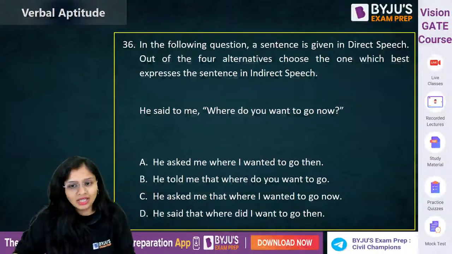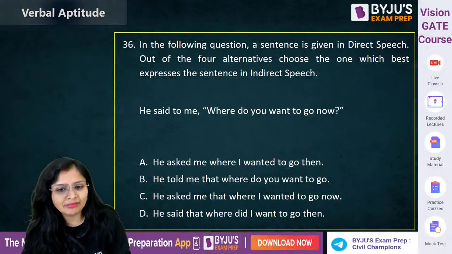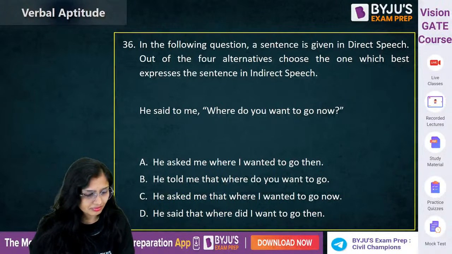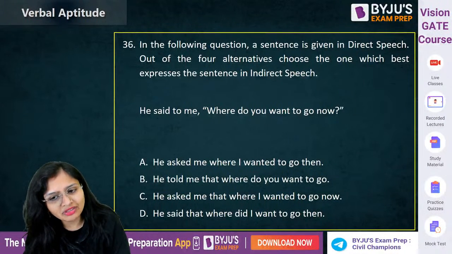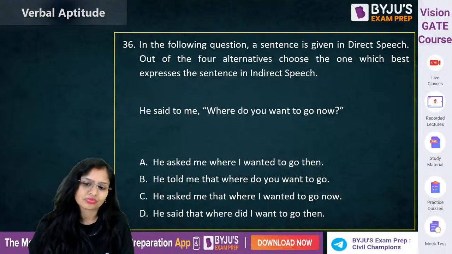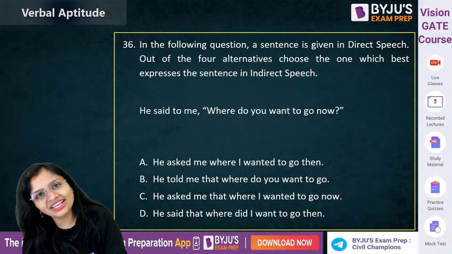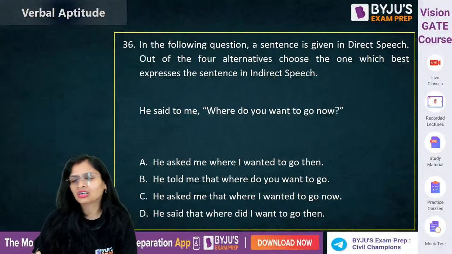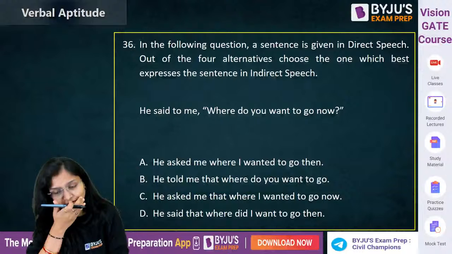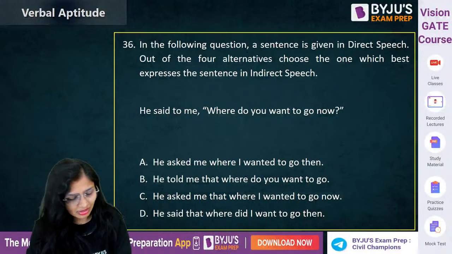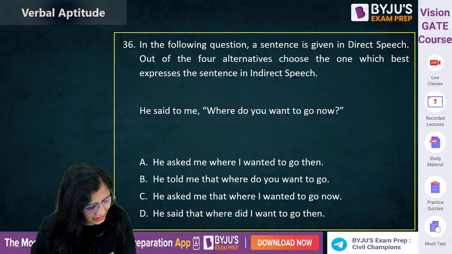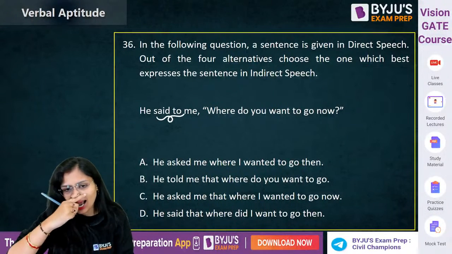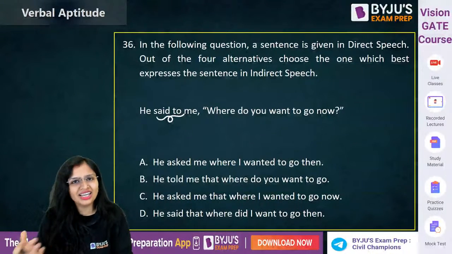Okay. Now here they have given to you a statement, direct speech. Now you have to convert it into indirect speech. Come on, just fast. He said to me, where do you want to go now? See, you know, now becomes then, tomorrow becomes the next day, yesterday becomes the day before. 36 wrong. 36 it will be, said to me की जगह आप asked me, अगर command वगैरह होता तो commanded, inquired, you could use.